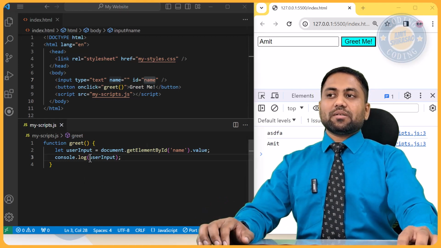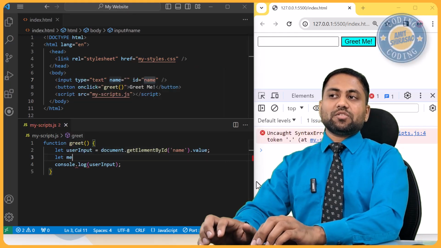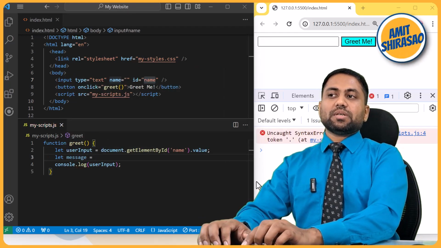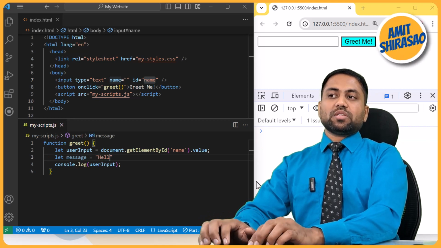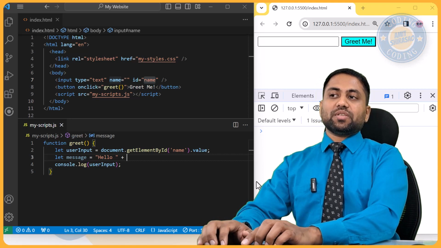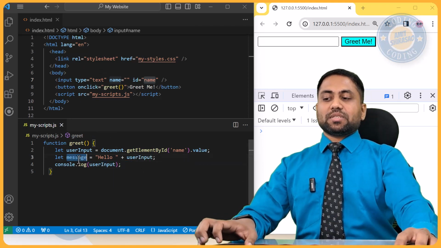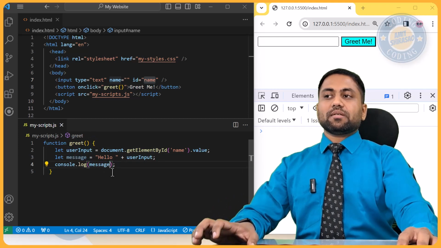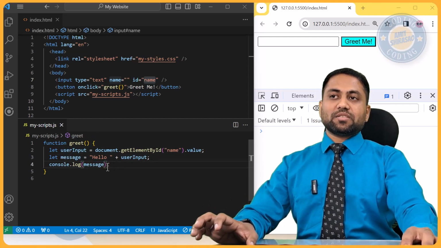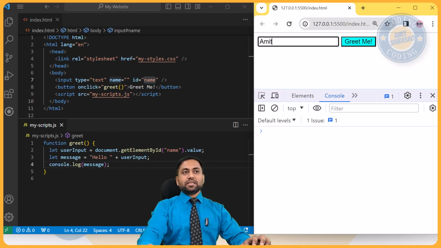So here let us create another variable. Let message variable be equal to "hello " with a space, and concatenate it to the value of the user input. Okay, and then let us see what that message is. I'm just clicking and getting that message over here. So now if I say here Amit and I say greet me, the message is hello Amit.